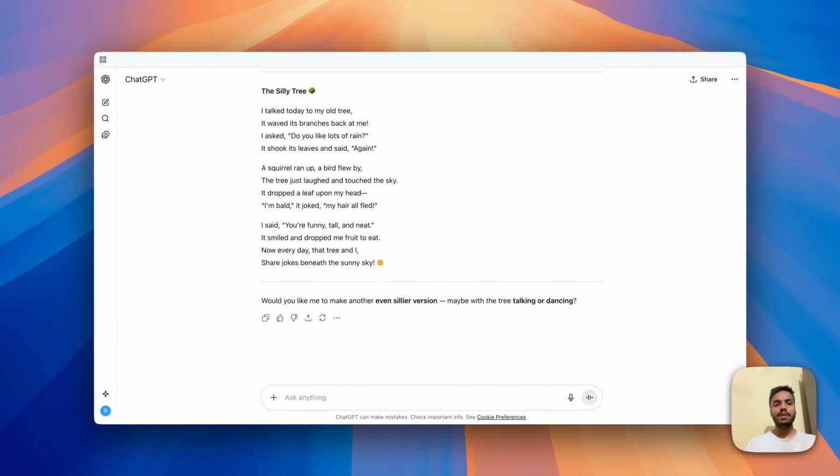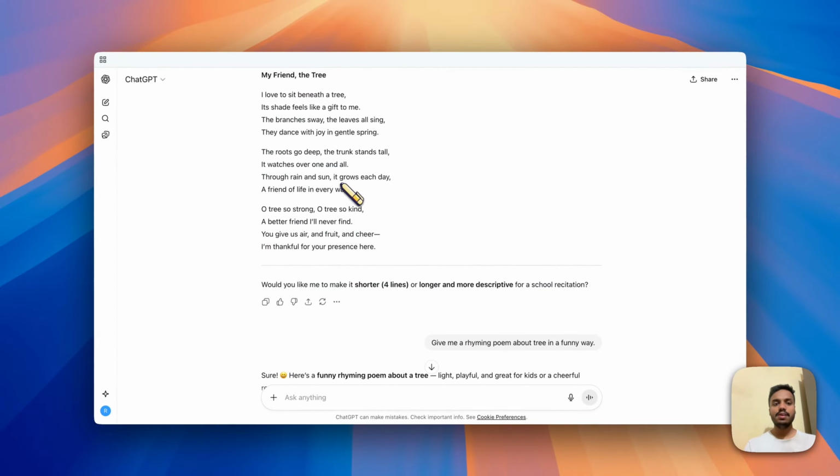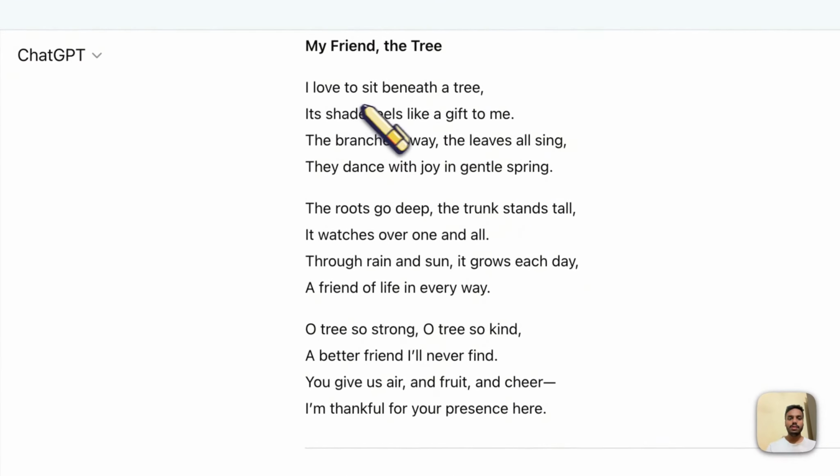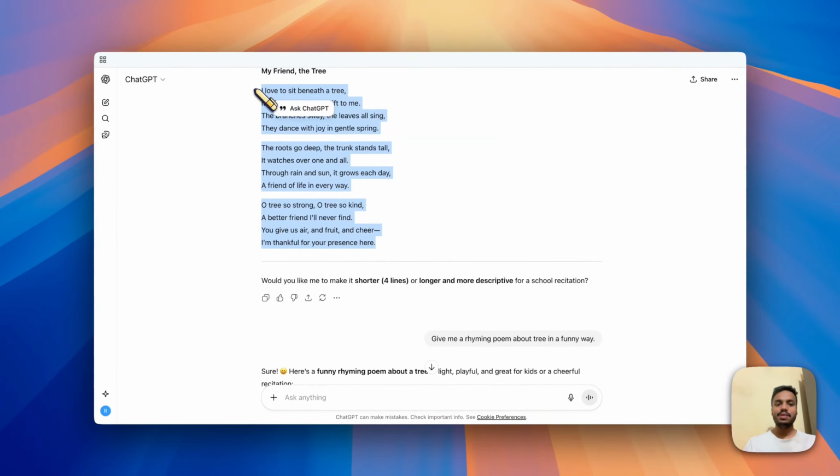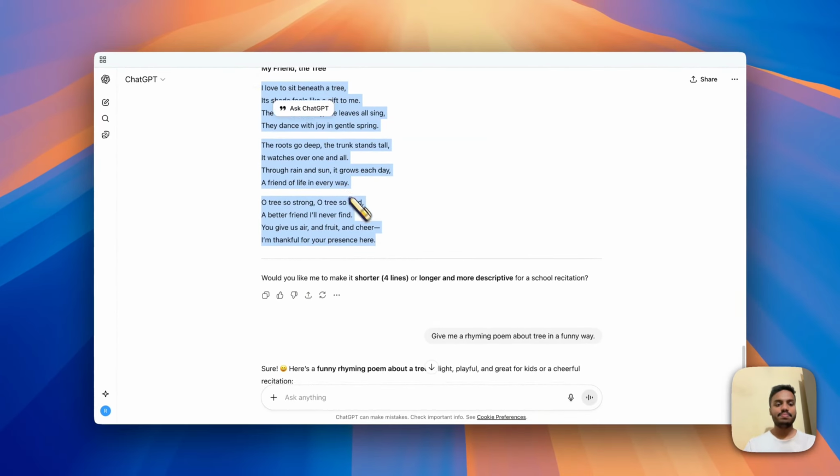If we look at the previous poem, the tone is serious here. You can read it. I love to sit beneath a tree. Its shade feels like a gift to me. The branches sway, the leaves all sing. They dance with joy in gentle spring. This poem is rhyming, but the tone is serious.